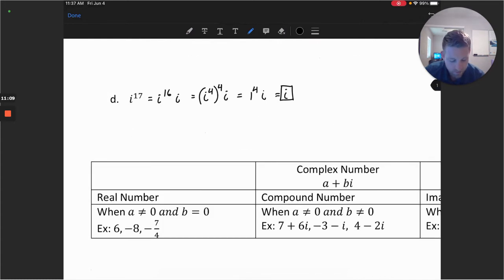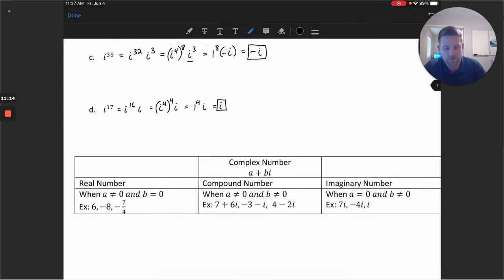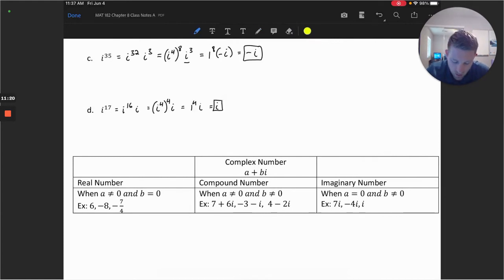Let's take a look at maybe this little chart next. We have a chart of kind of describing complex numbers here. And complex numbers are kind of a big umbrella for a lot of different types of numbers that we're hopefully familiar with. The first part of a complex number is a, which is the real part.